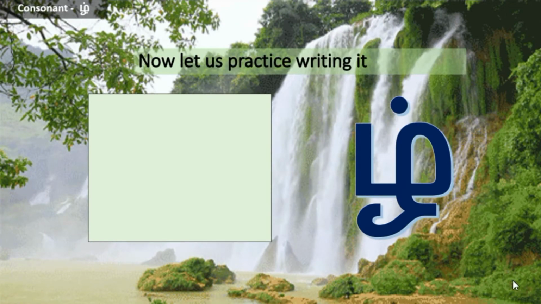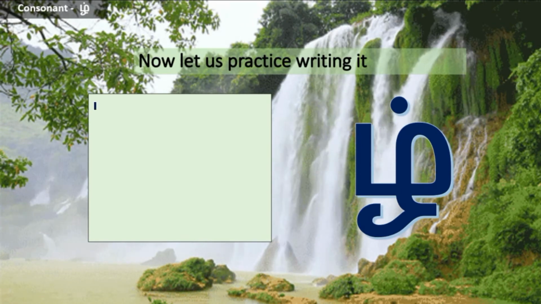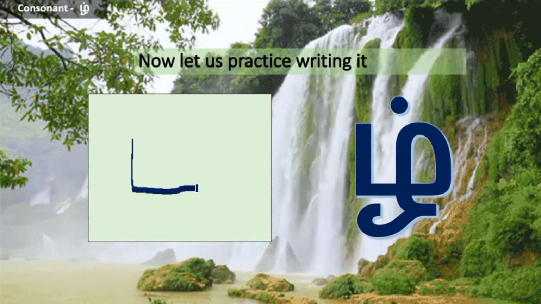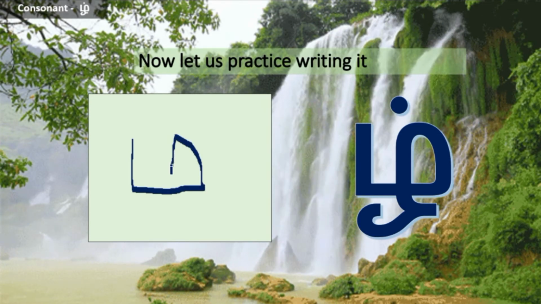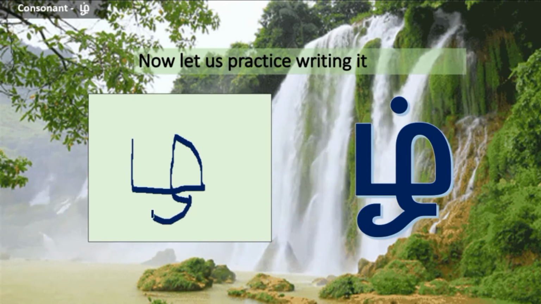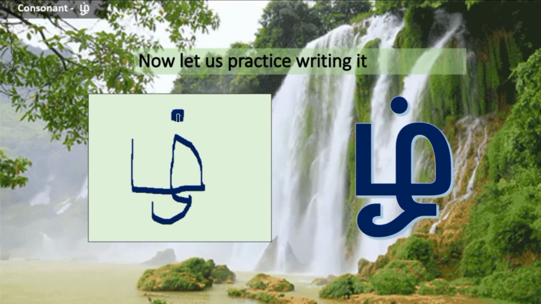Now let us practice writing Zha. We first write the letter, then a cusp-like curve at the bottom, then a dot over it. So this is Zha.